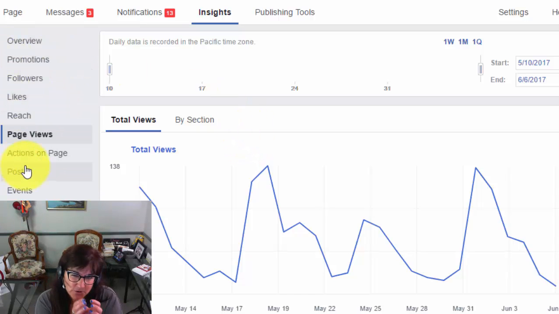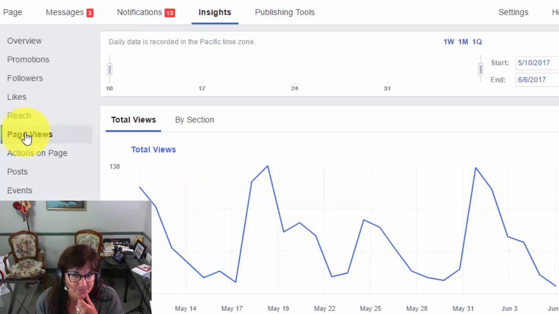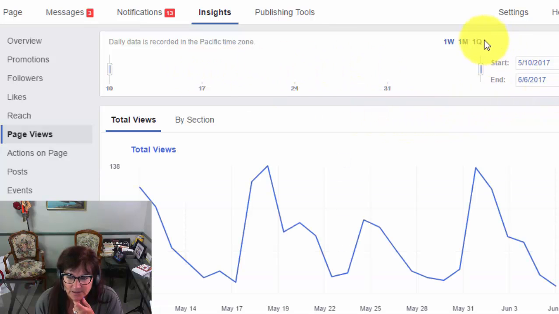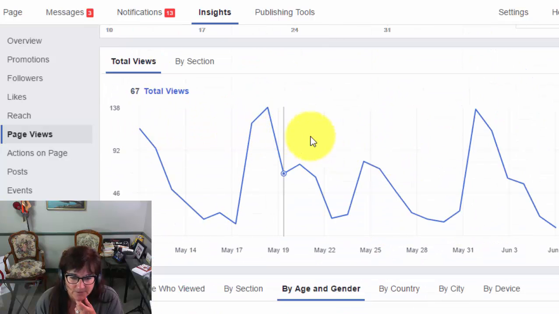Another thing under insights you might be interested in looking at, after you've clicked on posts and how your individual posts are behaving, is more about the behavior and who is behaving certain ways on your site. You can click on page views, and under page views you can increase this to a specific date. Let's just look at the last month in this case, but you can look at the last quarter, the last month, the last week, and see total views of the page for that time frame. So how many views of the page.